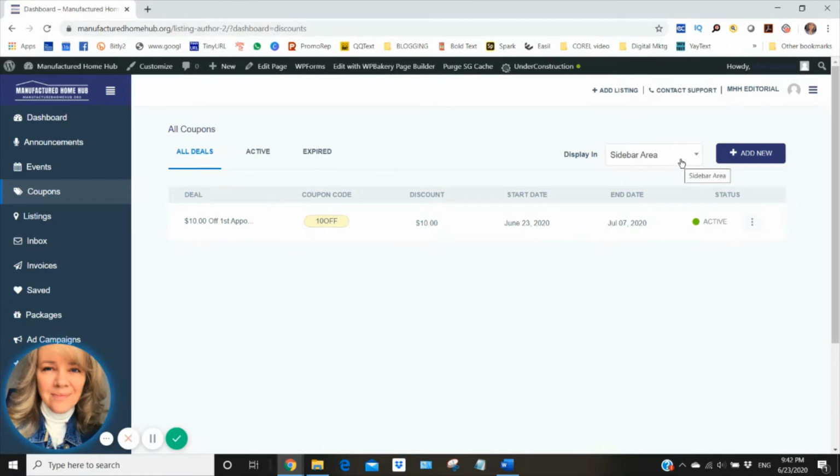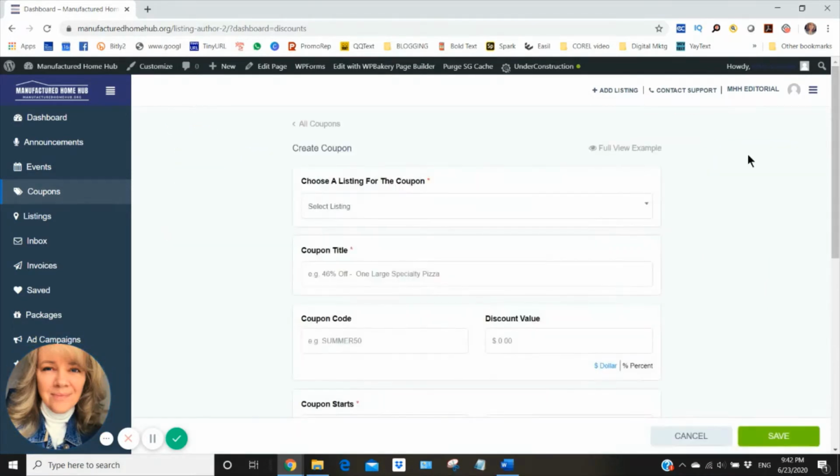There are two places you can put coupons. You can put it in the sidebar area or you can put it in the content area. The content area is the major part of the listing page, and then of course the sidebar is over on the right hand side. Most coupons are over on the right hand column. That's where people generally look for them. So that is where I am going to actually place this one. I'm going to click add new.